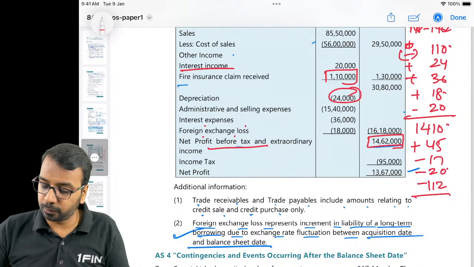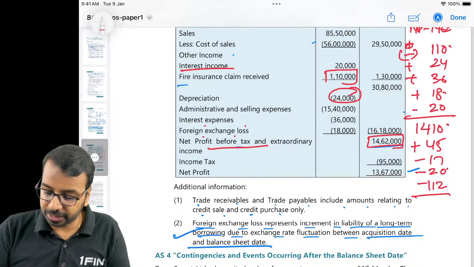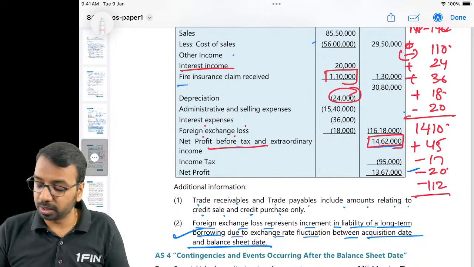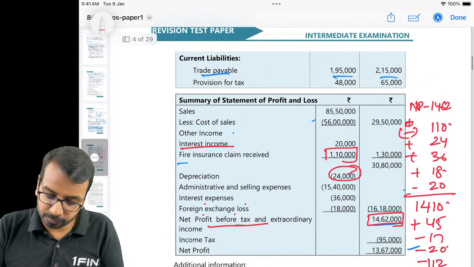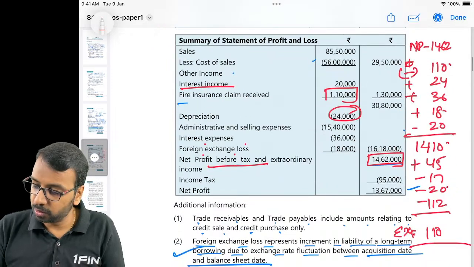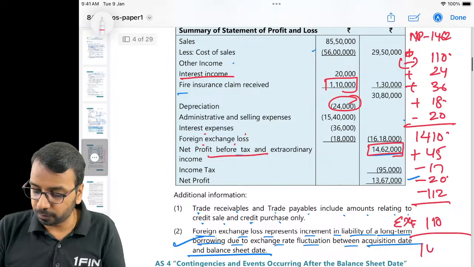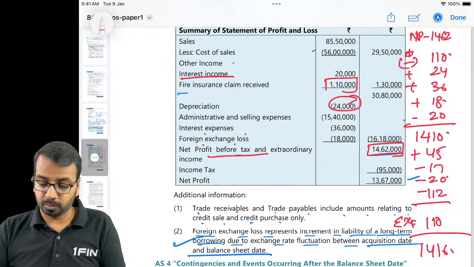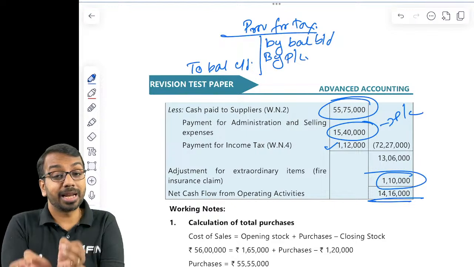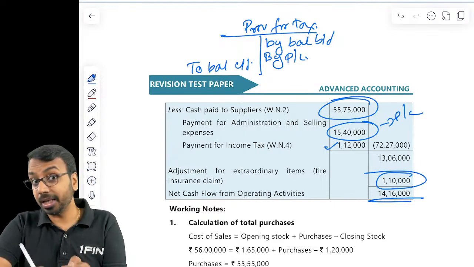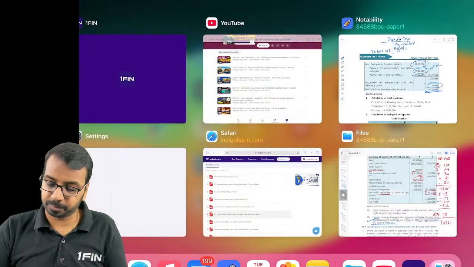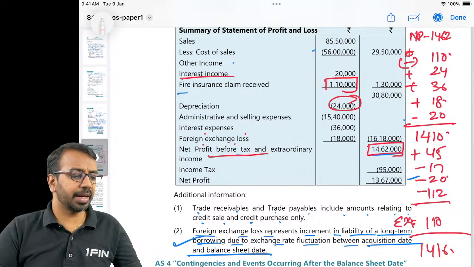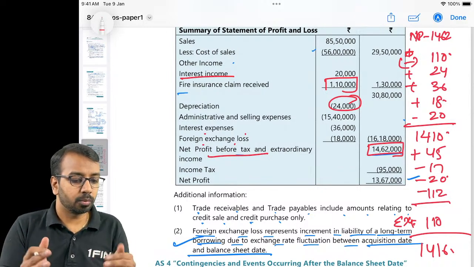Okay. So 1410 plus 45 minus 17 minus 20, you get 1418, minus 112, you get 1306, plus extraordinary item of 110, you get 1416. So same question, you can solve it in both ways. Please remember, you have to calculate cash flow before taxes, taxes paid, then extraordinary item. 1416, we got the same number. This is just for your practice, so that you can calculate it in both ways.